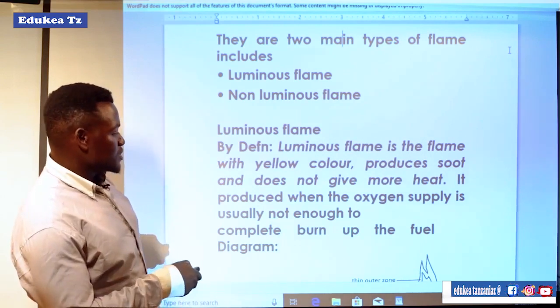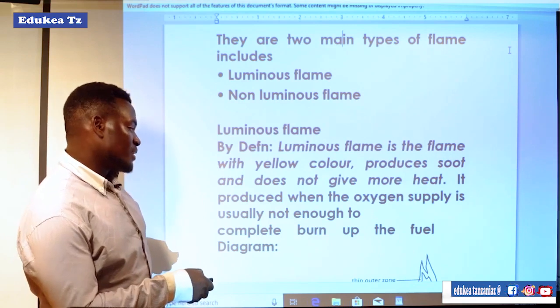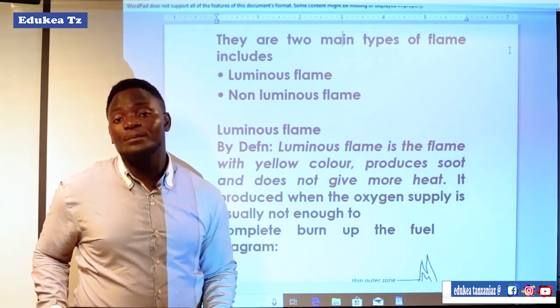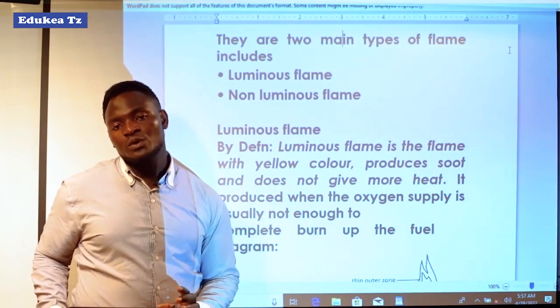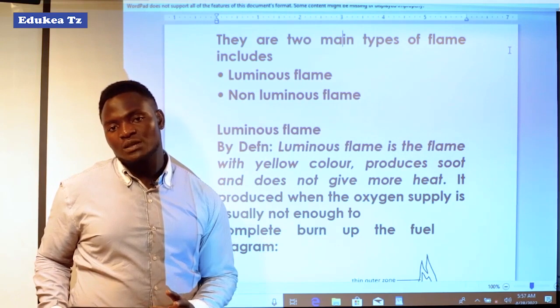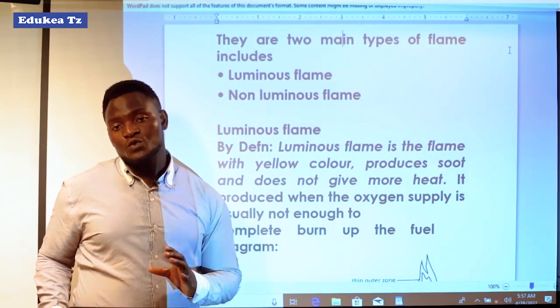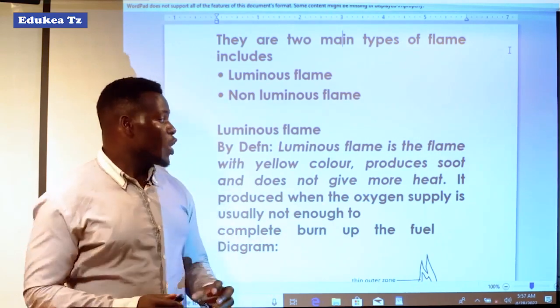It is produced when the oxygen supply is not enough to completely burn the fuel, because that fuel will not be burned completely, and through that we get the outcome of soot and also of yellow color.